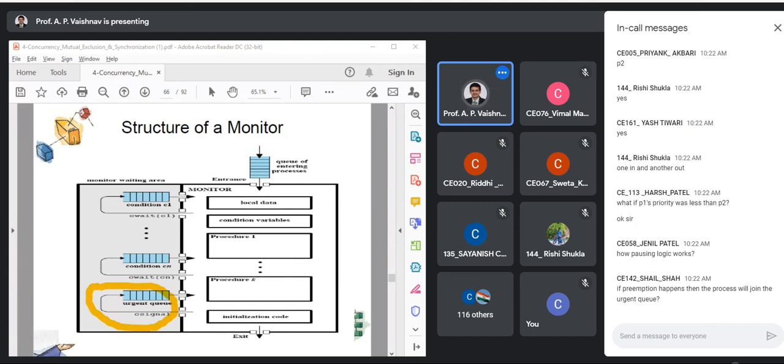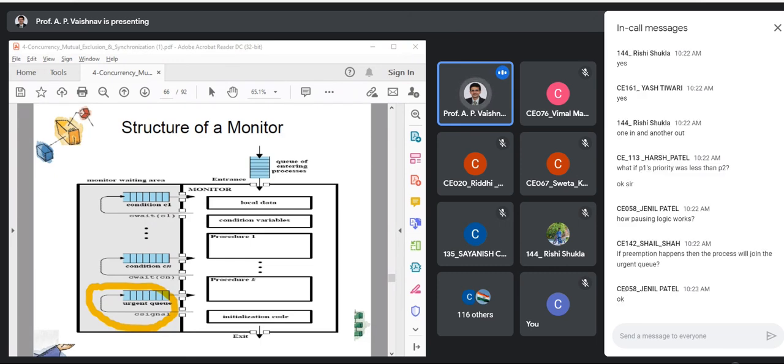Pausing logic is nothing but, see, you will be saving your local variables and everything, and then when you resume, you continue at the next line after the one you executed at the end. Janil, so it is just like we do process switching. If preemption happens, then the process will join the urgent queue?